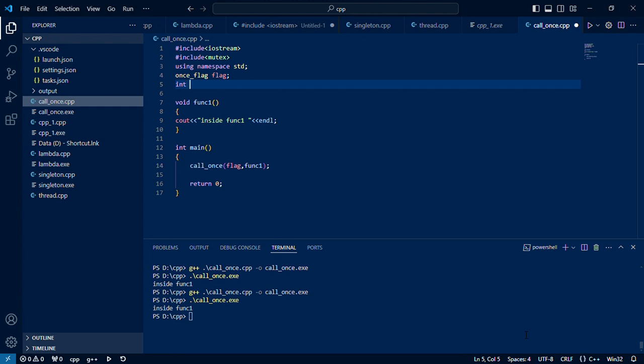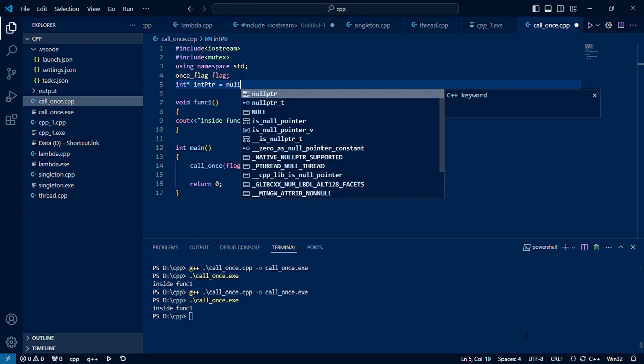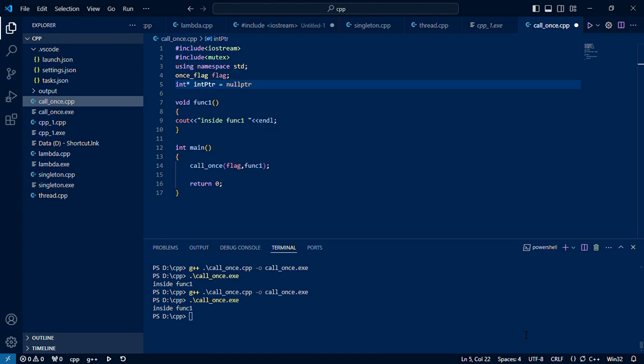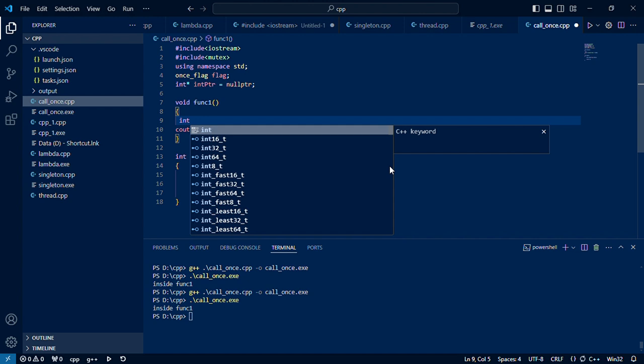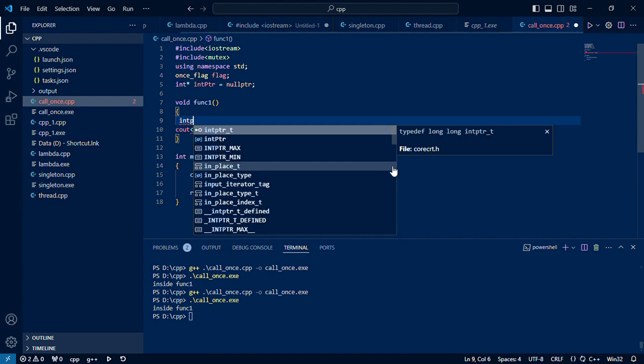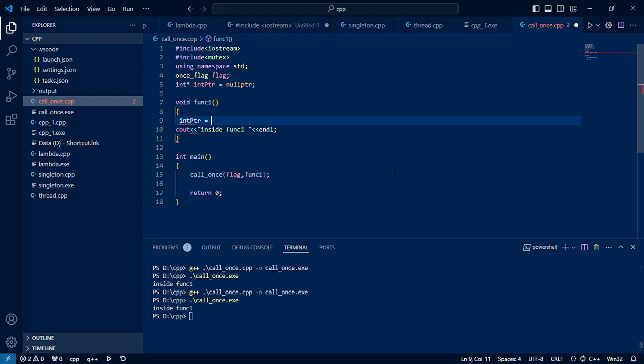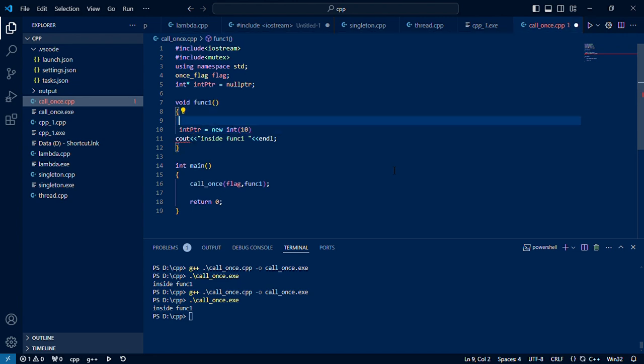Suppose we have an integer pointer, int ptr, assigned to nullptr. Normally, when it is null we want to allocate memory for the integer, so we write int ptr equal to new int of 10, for example. This needs to be executed only when it is null.